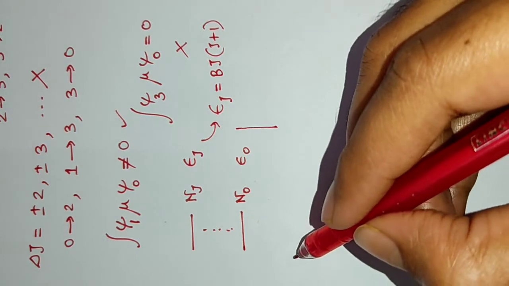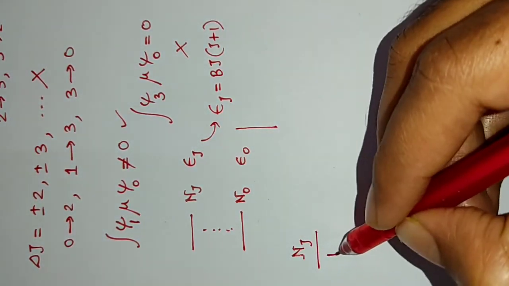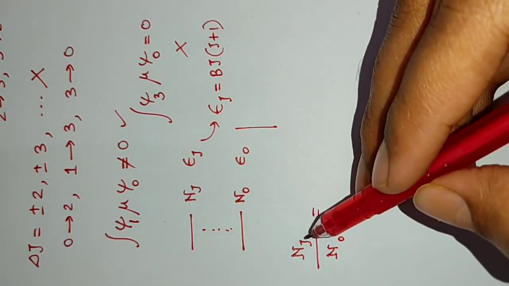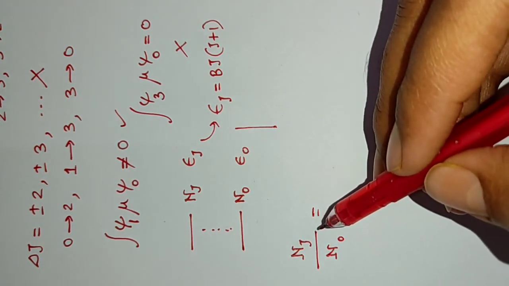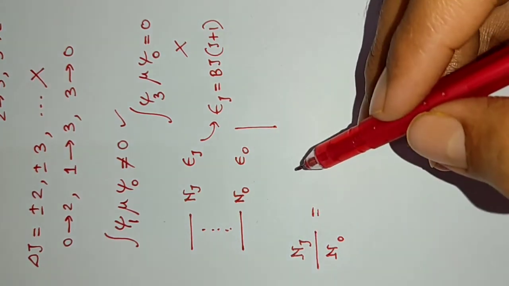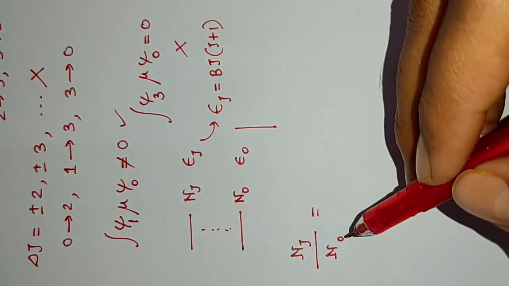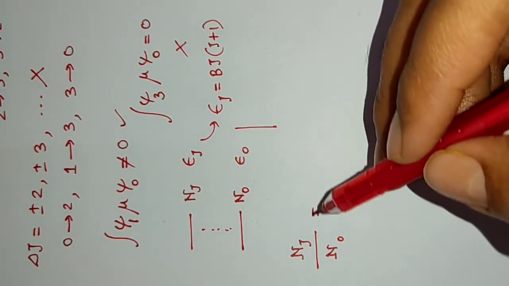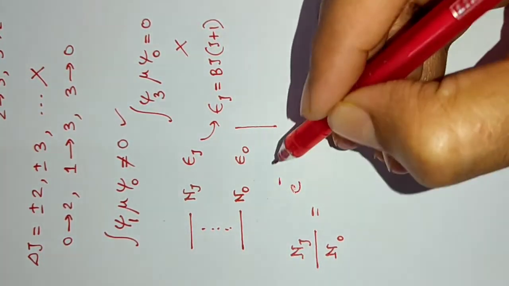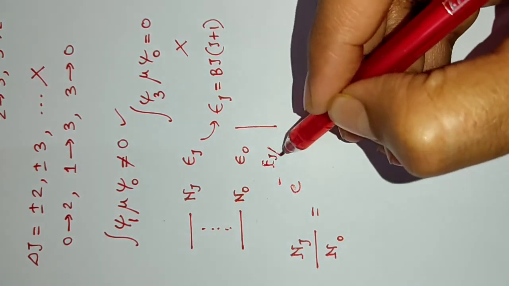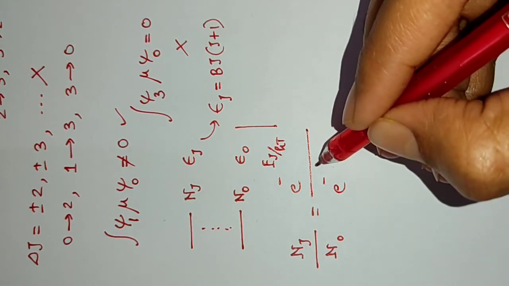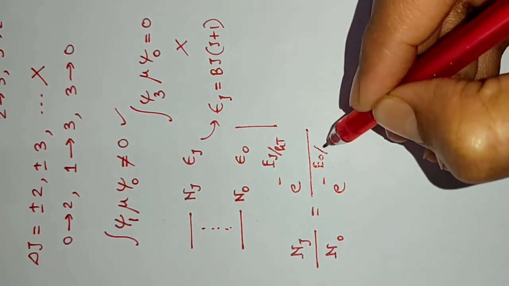Now, as per the Boltzmann distribution, Nj by N, where N is the total number of molecules, and there will be the partition function in the denominator. So when we take two equations, one for J and one for the ground state, and then divide them, the total parameter will cancel out and we will get this relation. So it will be e to the power minus Ej, in joule obviously, upon kT, over e to the power minus E0 upon kT.